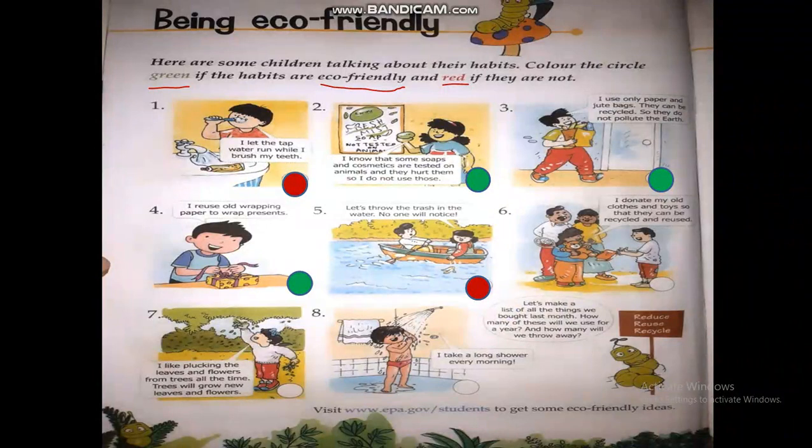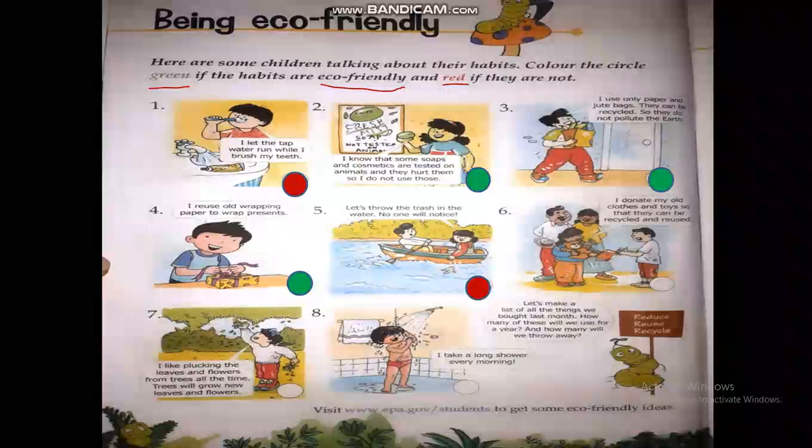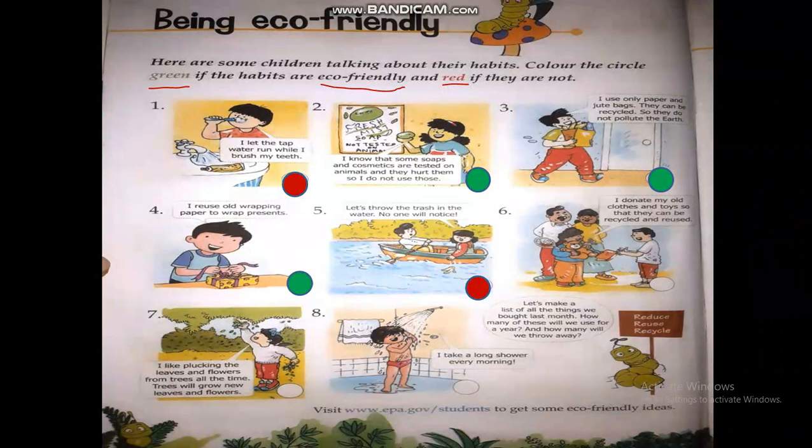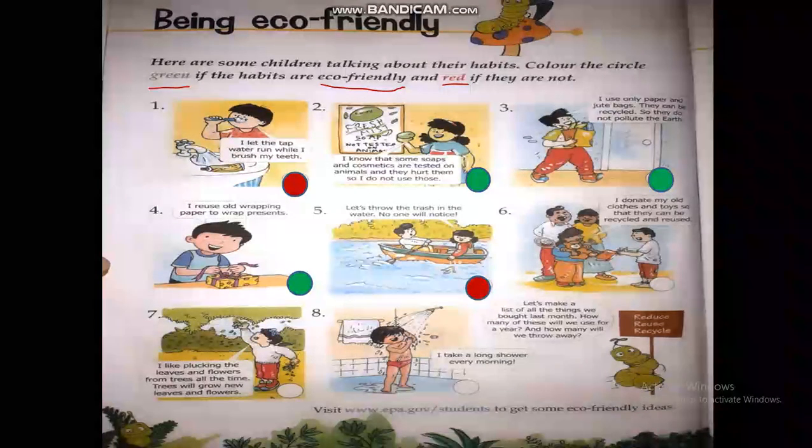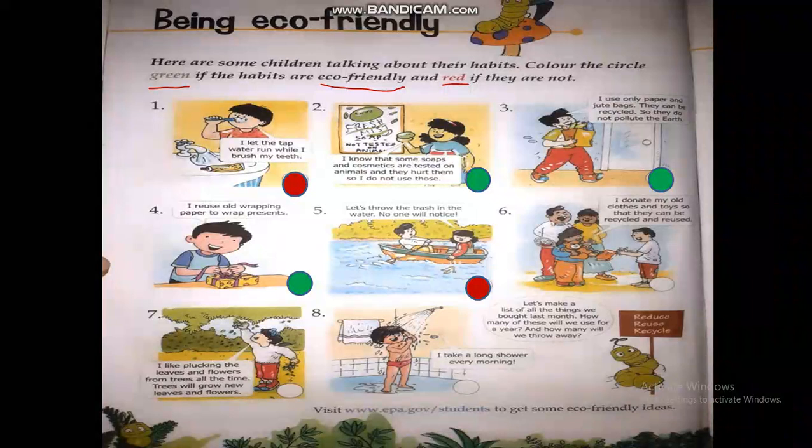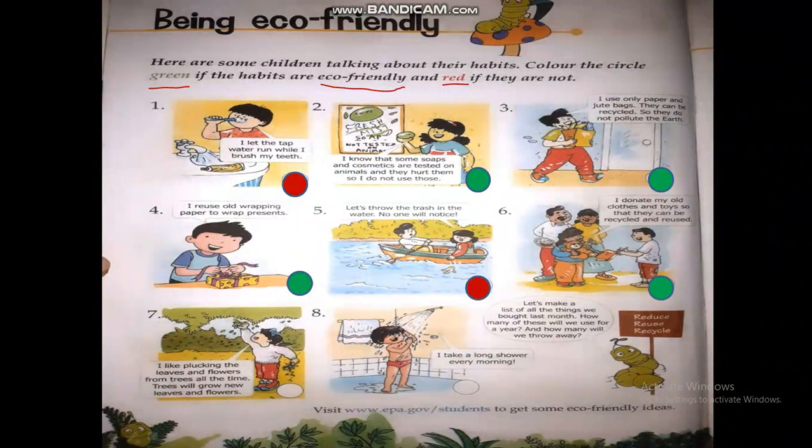Next one is I donate my old clothes and toys so that they can be recycled and reused. So this boy is donating his old clothes and toys so that other children can use these items. So yes, it is an eco-friendly habit. So you will color with green.